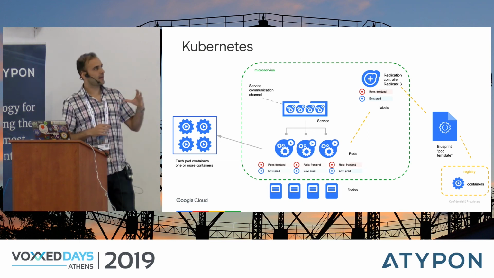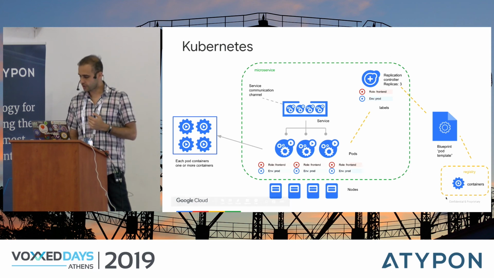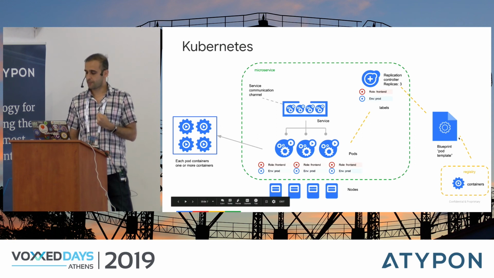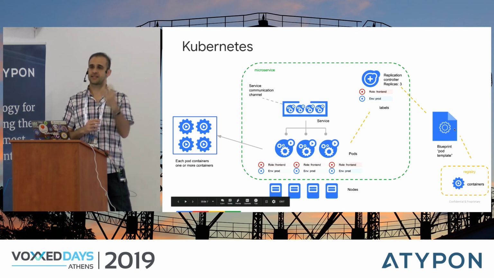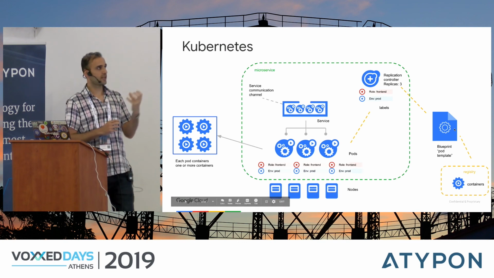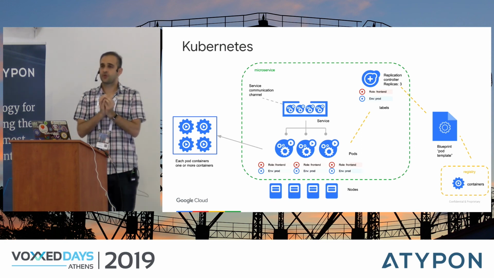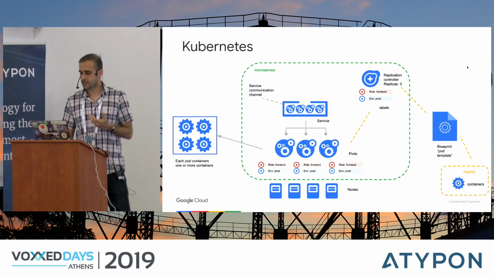So the idea of Kubernetes is that first you start with your code. So you have your container, your container image in a registry. Then you create what's called a pod template. A pod is a single unit that you schedule in Kubernetes. It's either a single container or multiple containers that are scheduled together. And then you tell Kubernetes what you want to be true. For example, in this case, we are saying we want to have 3 replicas,